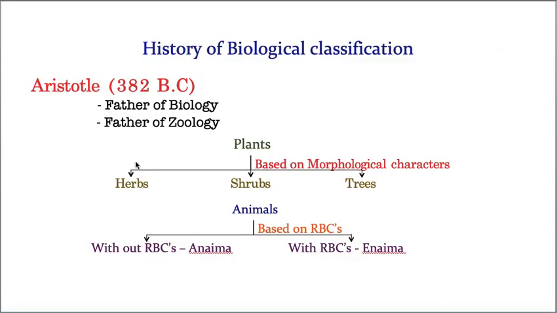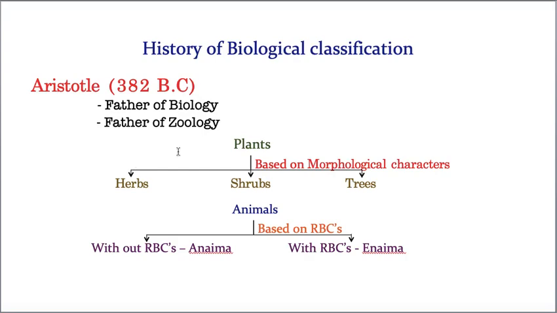The first topic of biological classification is history of biological classification. The history of biological classification started with Aristotle. Aristotle is considered as father of biology and father of zoology. Hope you know what is the meaning of zoology. Studying about animals is called as zoology. He is the first one who attempted to classify the organisms.